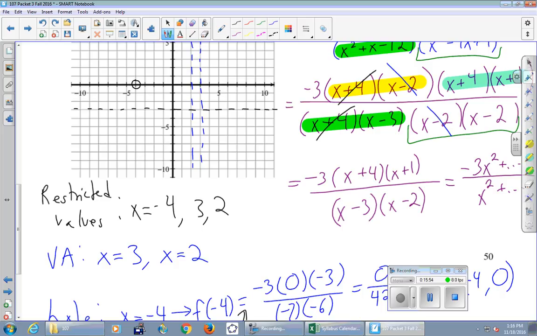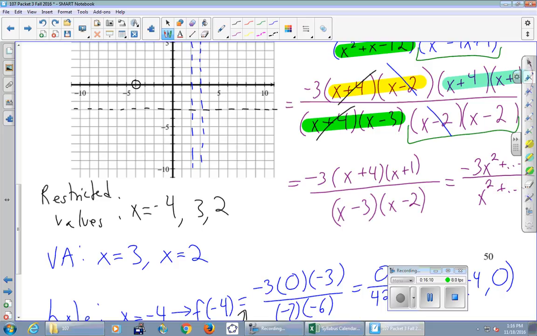Okay, next up for us, we're going to do some intercepts. By the way, the order in which you do things is sort of up to you. You just have to simplify first. And then after that, if you want to do asymptotes like we did, great. But if you wanted to do intercepts like we're about to do, that's fine too. Just got to get all the pieces down.